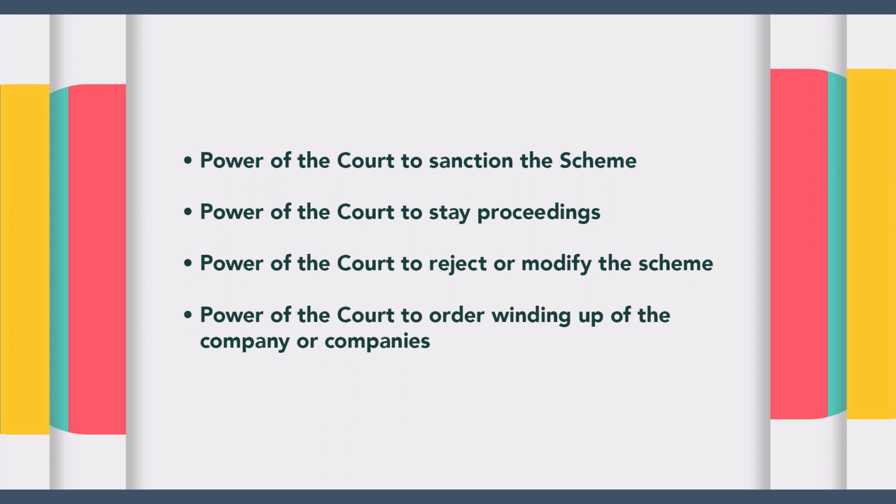The court or tribunal has these powers under the provisions of the Companies Act. First, power of the court to sanction the scheme. Second, power of the court to stay proceedings. Third, power of the court to reject or modify the scheme. Fourth, power of the court to order winding up of the company or companies.